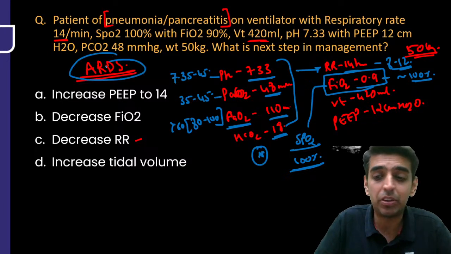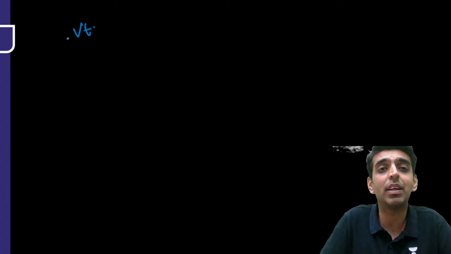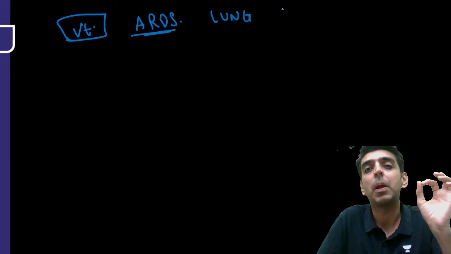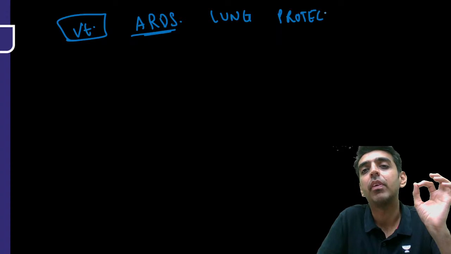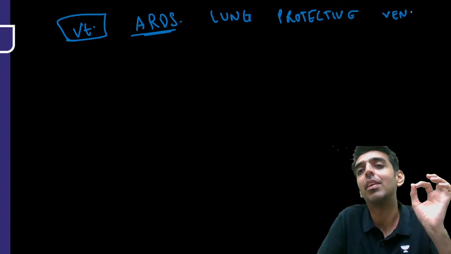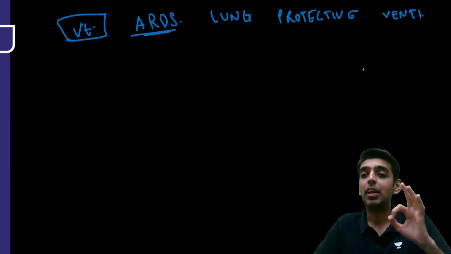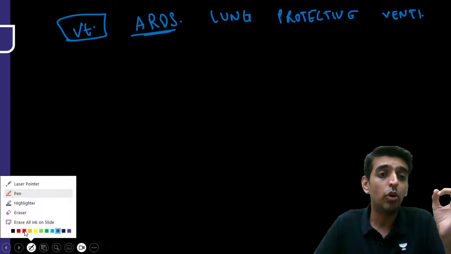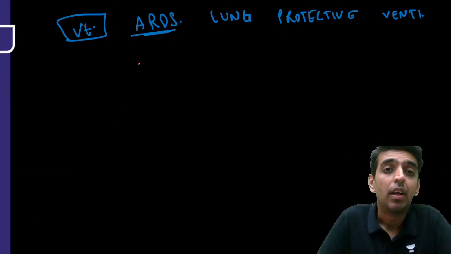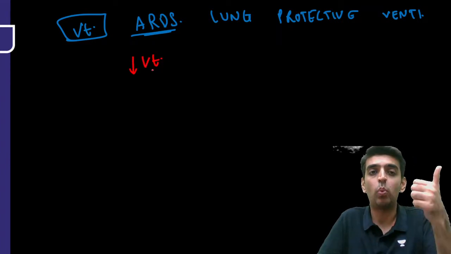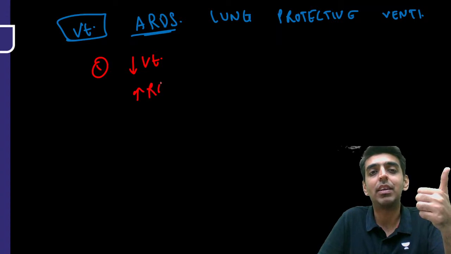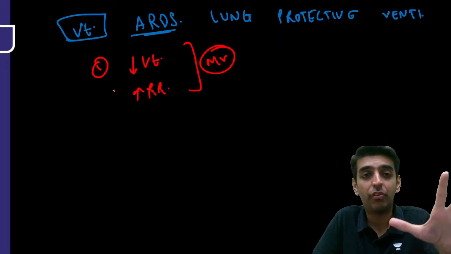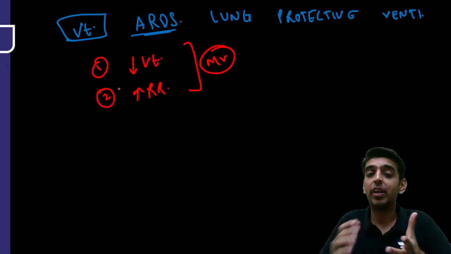So here what is happening? It is an ARDS patient. So what are the ventilator strategies in an ARDS patient? It is lung protective ventilation. In a patient with ARDS, we go ahead with lung protective ventilation strategies. How do we go about that, guys? We give a low tidal volume, one. We give an increased respiratory rate. Both of these are done to maintain the minute ventilation of that patient. So these are some of the lung protective strategies.